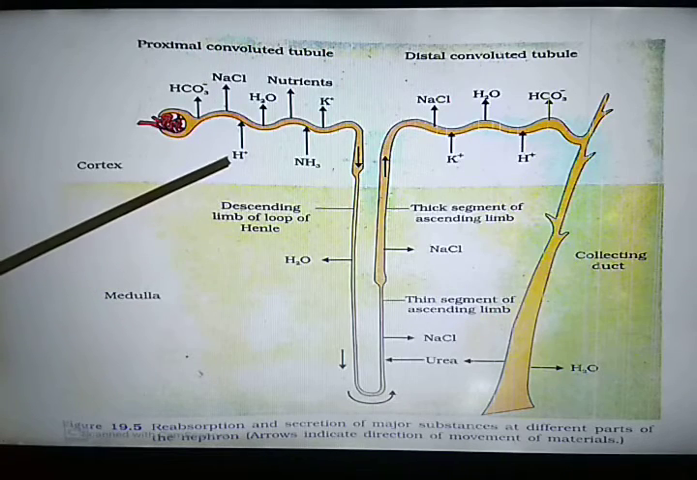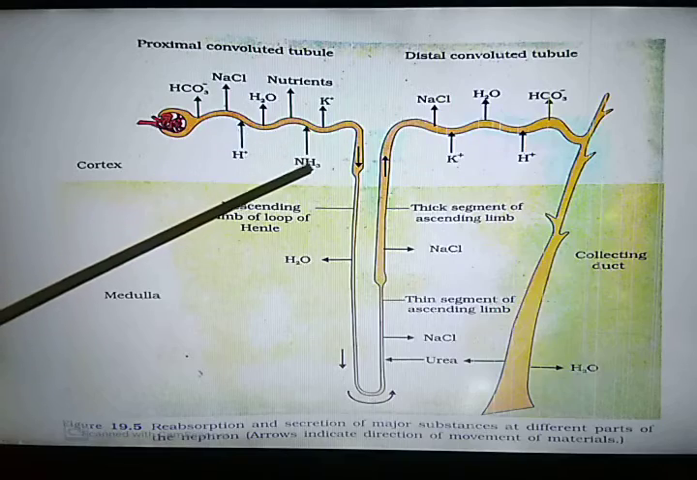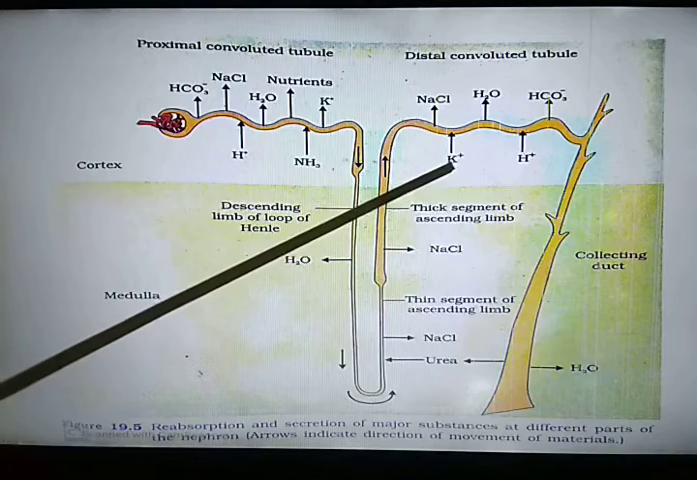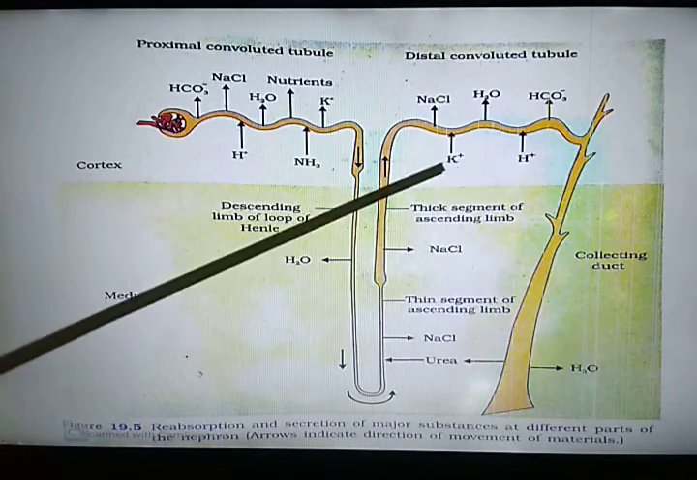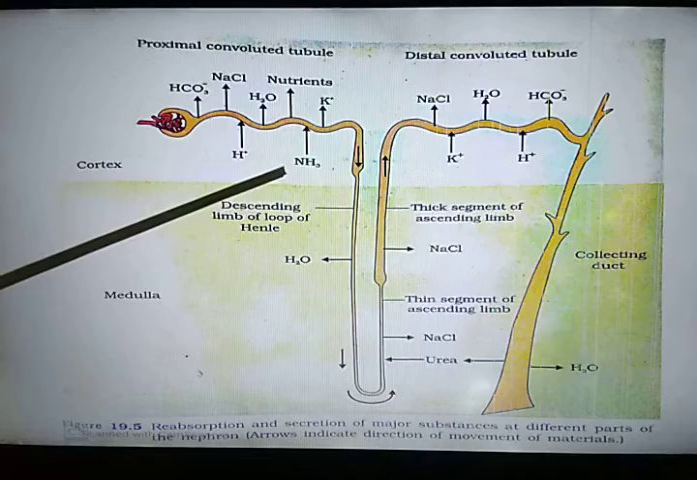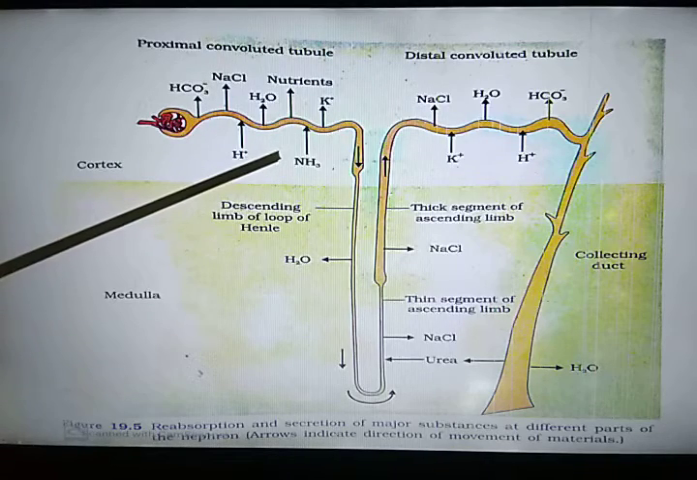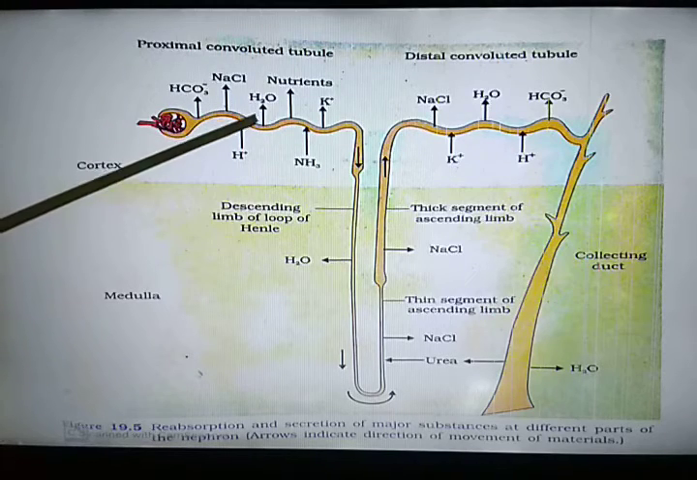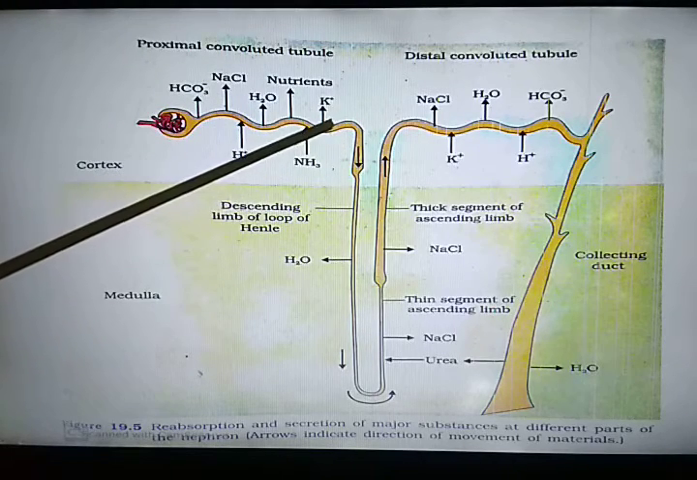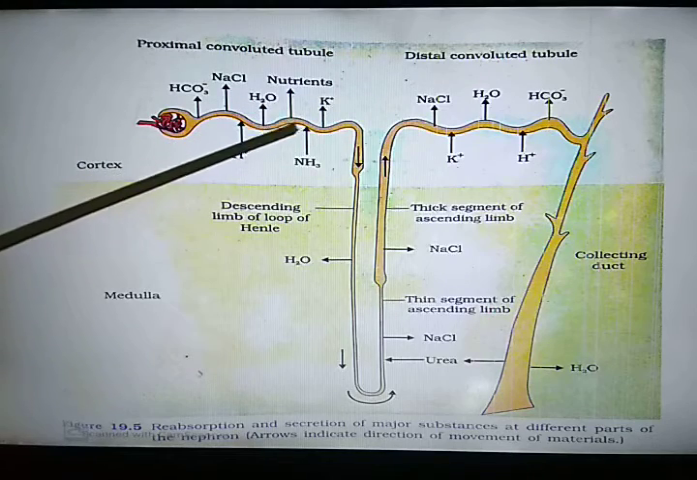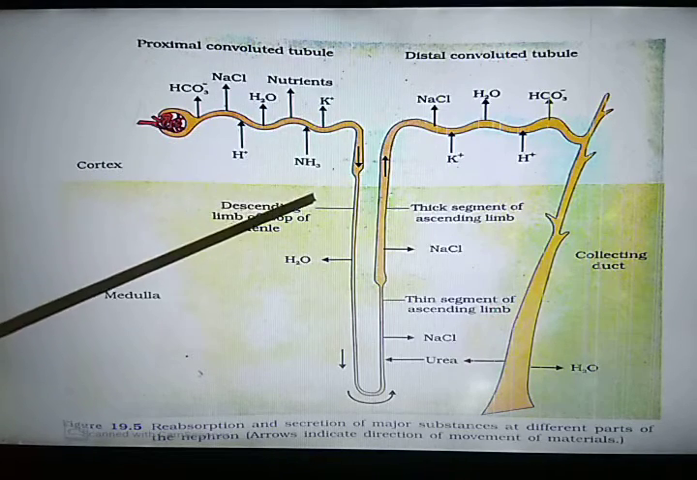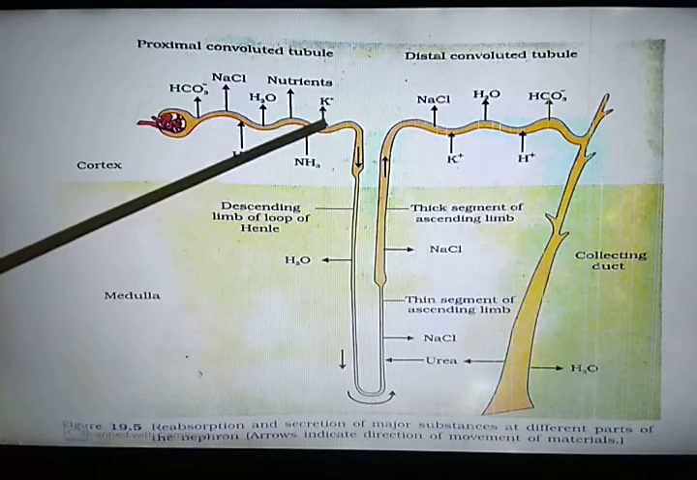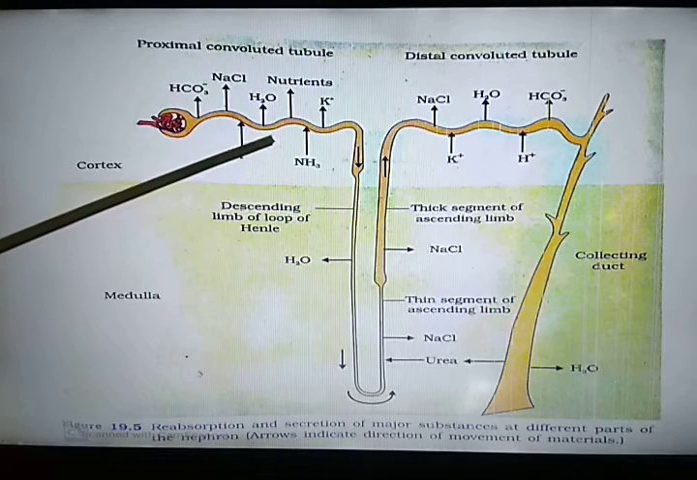And you can see here in the diagram, tubular secretion takes place of substances like hydrogen ion, ammonia, potassium ion. So these three main substances, hydrogen ion, potassium and ammonia, their tubular secretion takes place. First of all, tubular secretion takes place in the proximal convoluted tubule. In the proximal convoluted tubule, tubular secretion of hydrogen ion, ammonia and even potassium ion. Here it is shown reabsorption, even secretion also takes place.